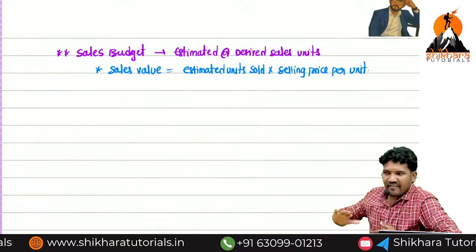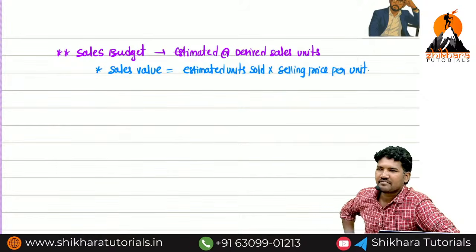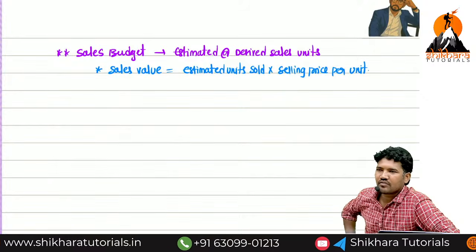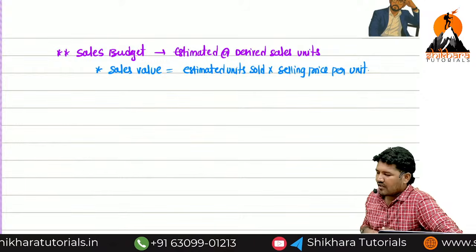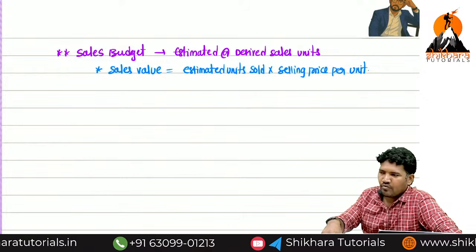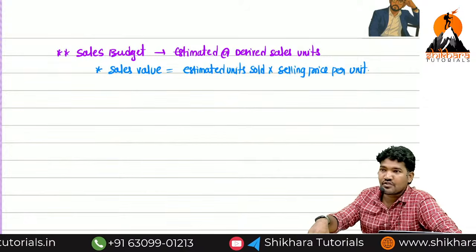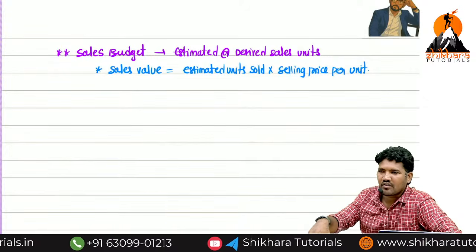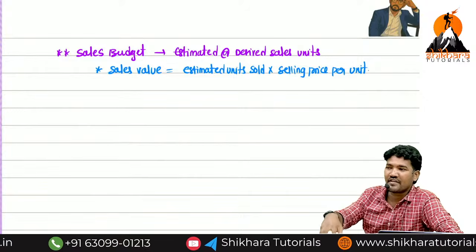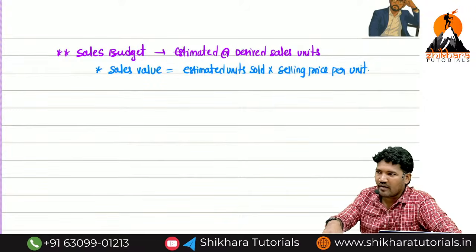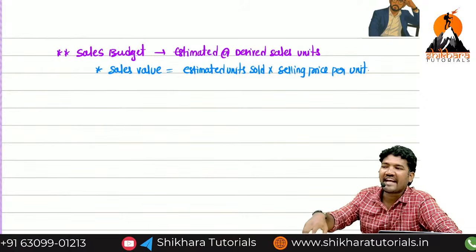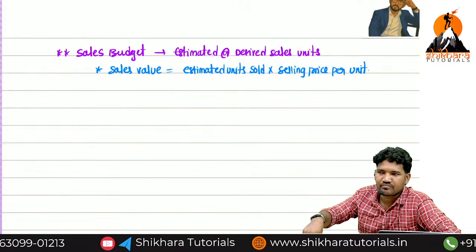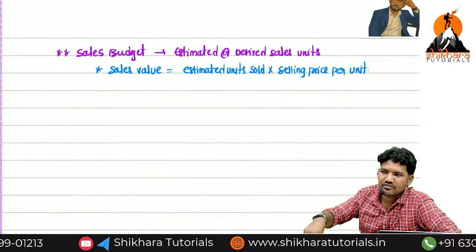Will I sell everything that I produce? No, it will not happen. What will happen, sir? From the production point of view, we will use some opening finished goods, if any, as well as there is a closing finished goods adjustment. So if I produce 1 lakh units, in the market they purchased only 90,000 units. Now what about the 10,000 units?